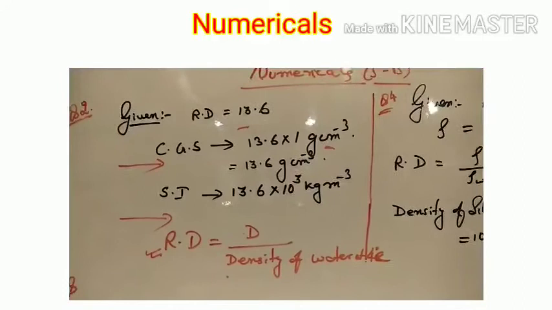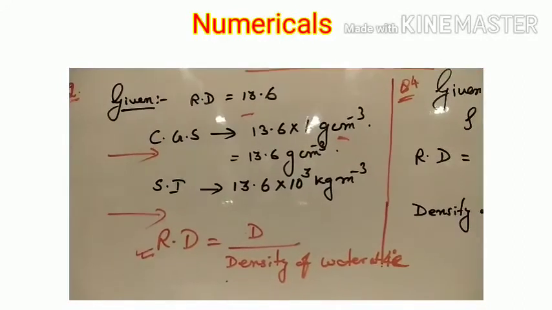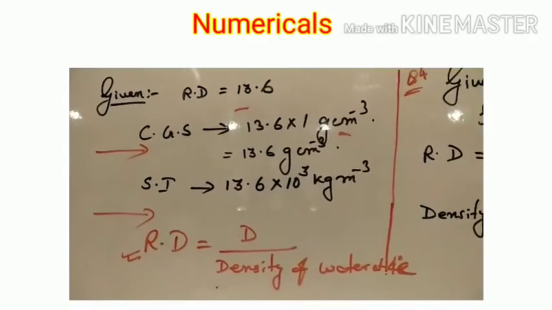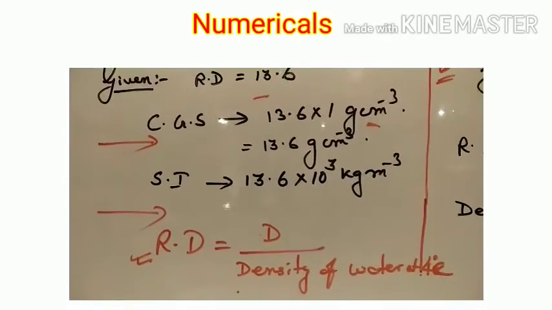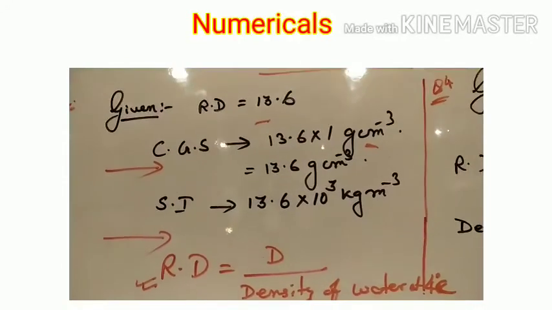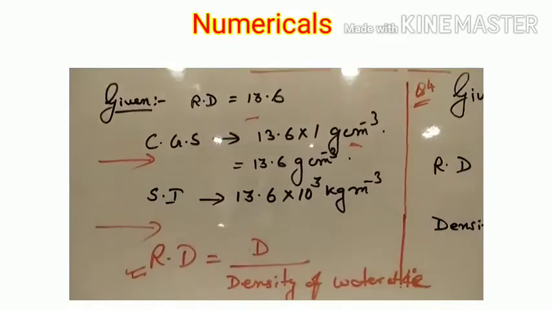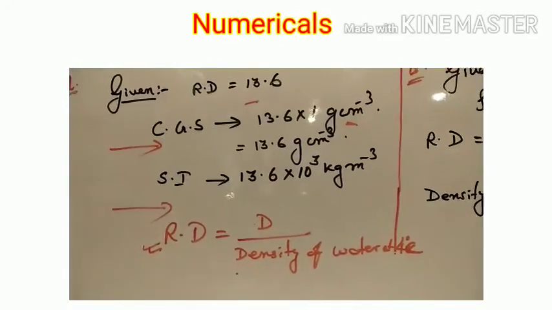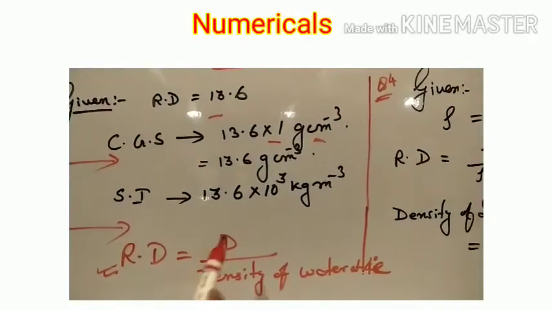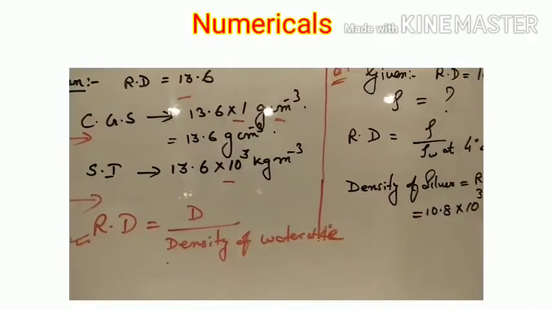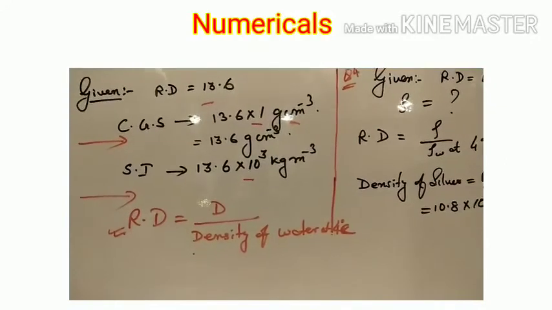Numericals of this exercise 5b, and I've taken the second question, that is the relative density of mercury is given, that is 13.6, and we have to state its density in CGS unit and SI unit. So in CGS we'll multiply with 1 g per centimeter cube, and in SI 10 to the power 3 kg per meter cube. So like this we can calculate.